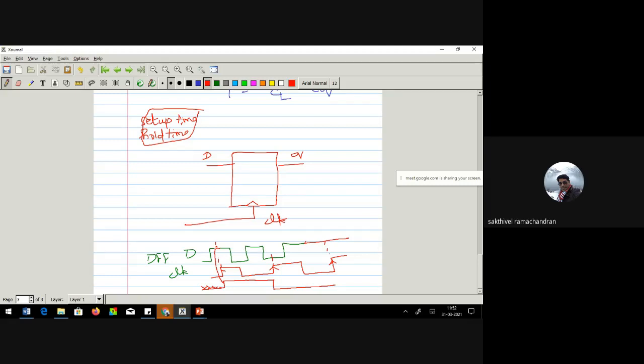Got it? Say if this value is 1, then immediately it goes to 1. So this Q is typically like this. For every rise edge of the clock, it sees what is there in D, that will be copied to Q, and for the remaining period, it simply retains that value till the next subsequent rise edge of the clock. Is the point clear?